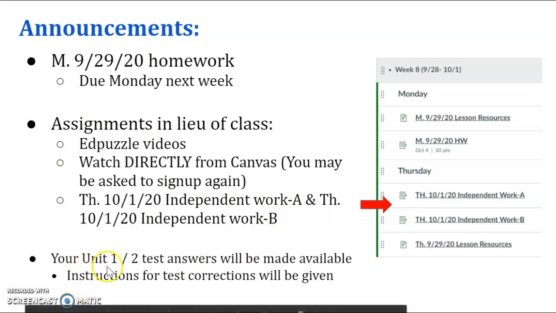There will also be Unit 1 and Unit 2 test answers available on Thursday, as well as instructions for test corrections. So if you're interested in raising your test grade, and I hope a lot of you are thinking that, if you got under 80%, you can get some credit up to 80%.